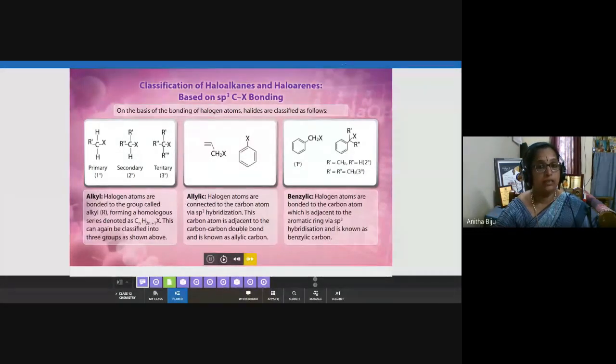This carbon atom is adjacent to the carbon-carbon double bond and it is called allylic. You can mention this and take this example; only one example you can write, allylic haloalkane. No need to put the other example. This is more than sufficient.